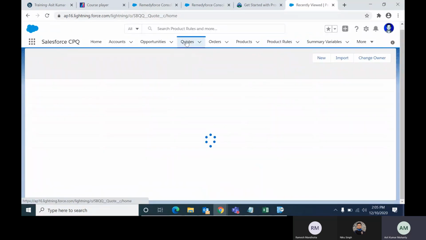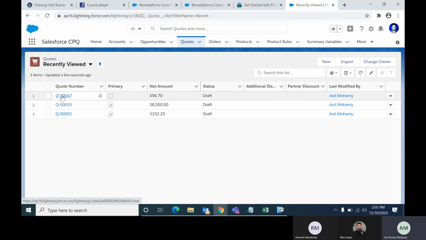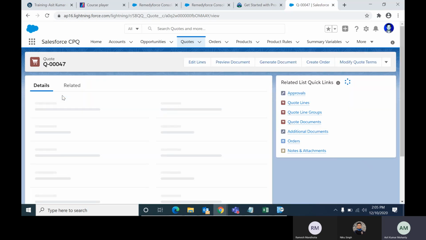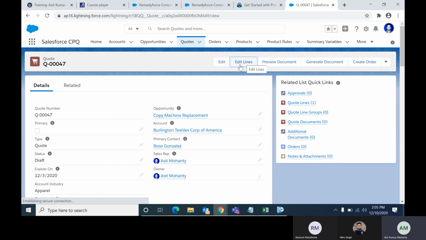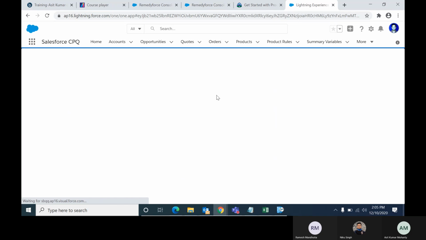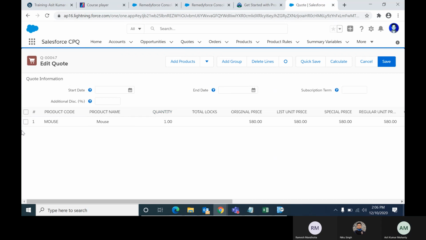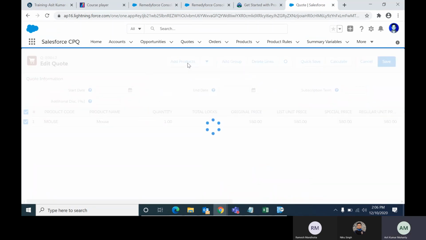Now how will it work, how does it look? I will go to the quote and test it. I will open the quote, edit lines. Now let me delete the existing product and add telecommuter workstation.